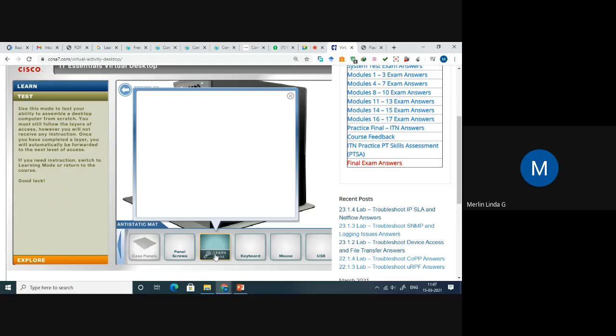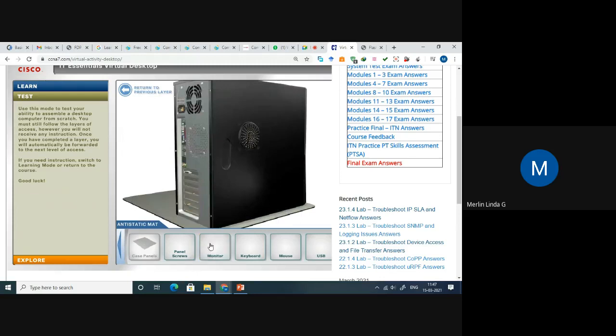I will see the monitor. So this is the monitor cable. You can see that monitor cable. So I click it. One second. I think I have not.